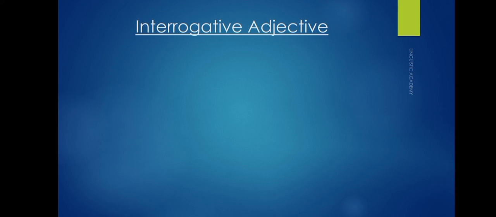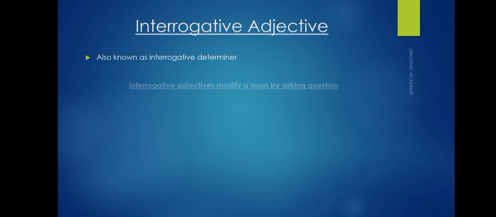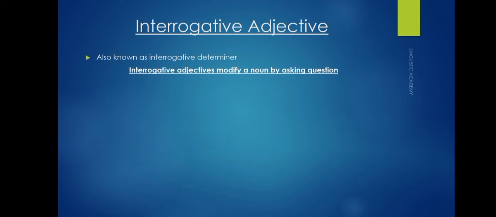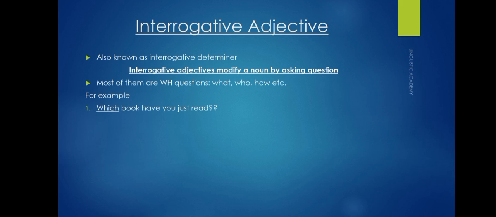Interrogative adjectives. Interrogative adjectives are also known as interrogative determiners because they modify a noun by just asking a question. Most of these questions are WH questions like what, who, how, etc. For example, which book have you just read? What number are you trying to reach? Do you know which is my parcel? In all these examples, we see that there are WH words that are used as adjectives because they are specifying the noun, each of the nouns, to ask questions.